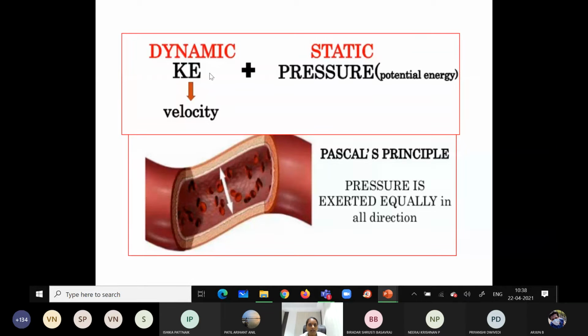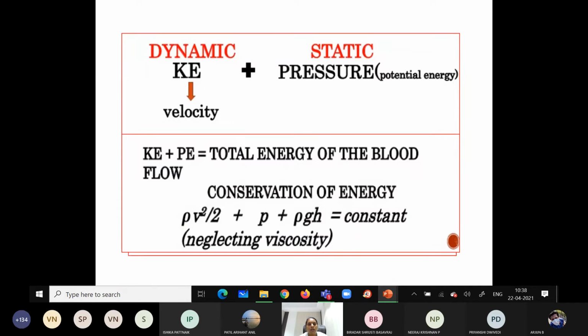So we have the kinetic energy and the potential energy, the dynamic component and the static component. Always, kinetic energy plus potential energy forms the total energy. What is the total energy?